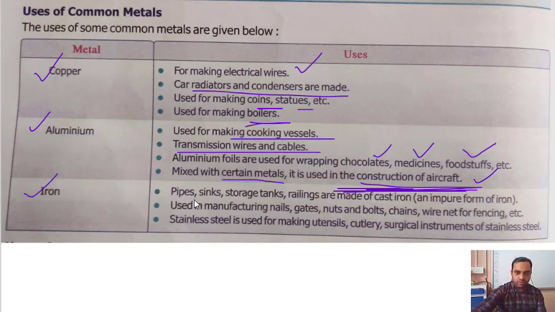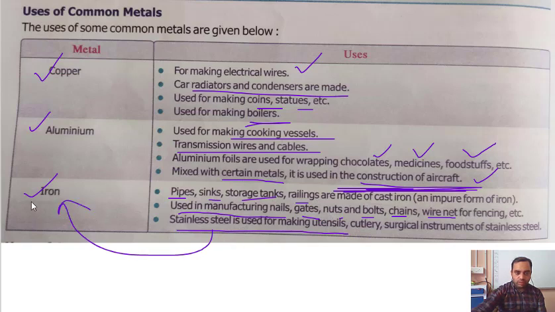And iron, a very famous metal. Pipes, sinks, storage tanks, railings are made of iron. You know this one. It is used for manufacturing nails, gates, nuts, bolts, chairs, wires, and all that. Stainless steel is used for making utensils. Stainless steel is also made of iron.